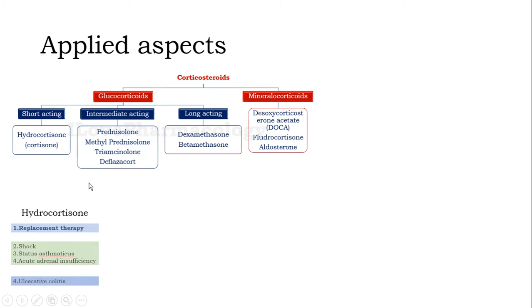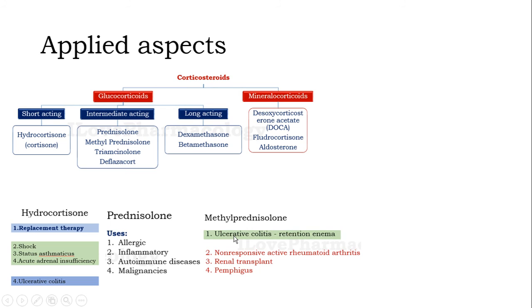Coming to the uses, hydrocortisone is mainly used in replacement therapy, the treatment of shock, status asthmaticus, acute adrenal insufficiency, as well as ulcerative colitis. Prednisolone is used in allergic as well as inflammatory conditions, and also in autoimmune disorders and malignancies. Methylprednisolone is mainly used in ulcerative colitis, and as pulse therapy in the treatment of non-responsive active rheumatoid arthritis, renal transplant patients, and pemphigus. One should remember that it has minimal suppression of the pituitary-adrenal axis.